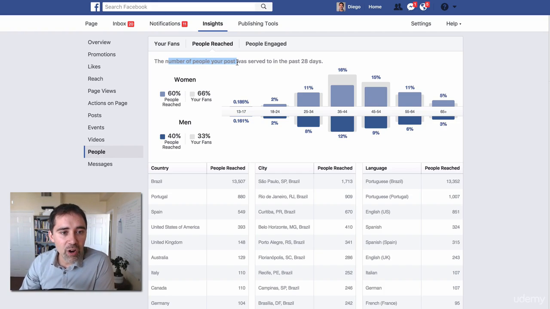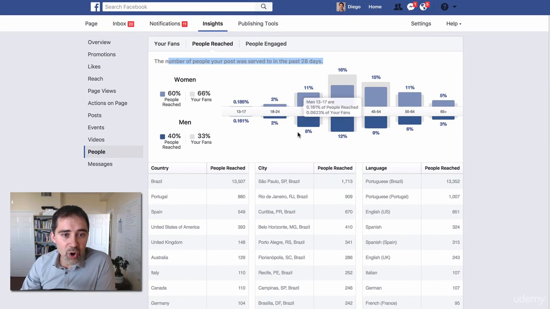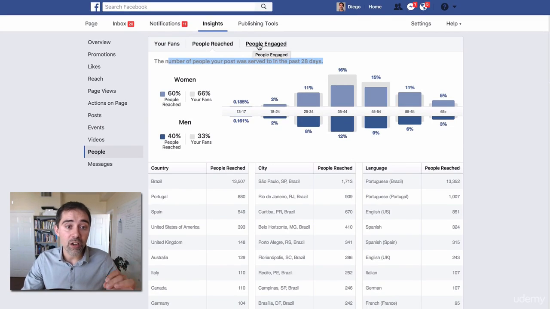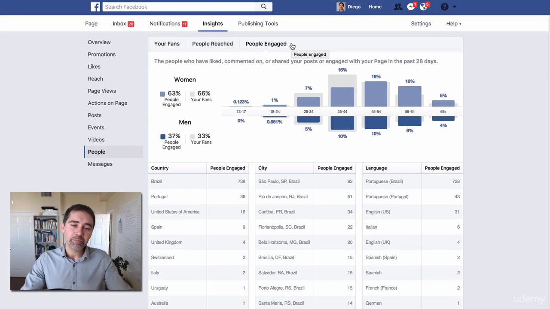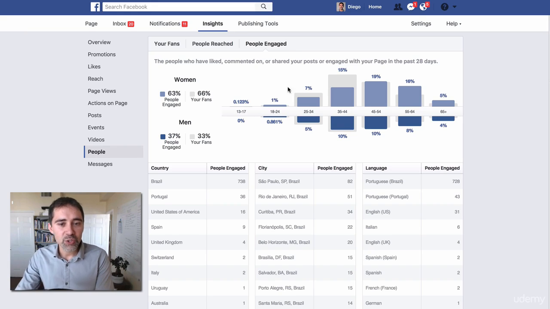So that information you can see here. The number of people your post was served to in the last 28 days. So here we have similar information. We have the country, the city, and the language, and the age and gender of the specific group. The third tab is important also because it's people engaged. These are the people, fans and not fans, that engage with your post. What's that? People that like your post, that comment, or that share your post, okay? You see the difference here.